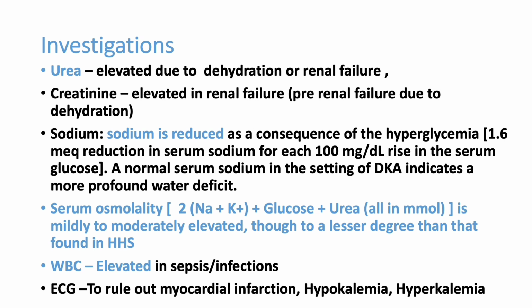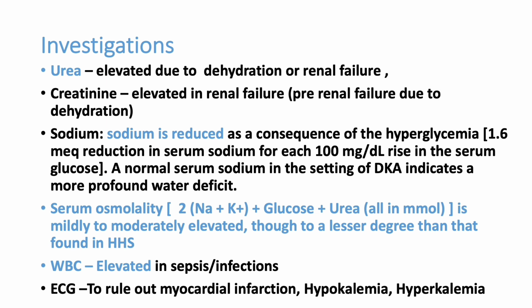And sodium is falsely reduced during the correction of blood sugar. It can come back to normal mostly. Osmolality can be calculated to know whether it is DKA or HHS. But remember, very simple: if the patient is having high blood sugar and the sodium is not reduced, that means sodium is either normal or slightly elevated, always think about HHS. So that is very important.